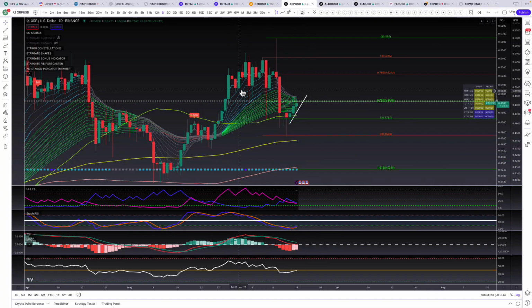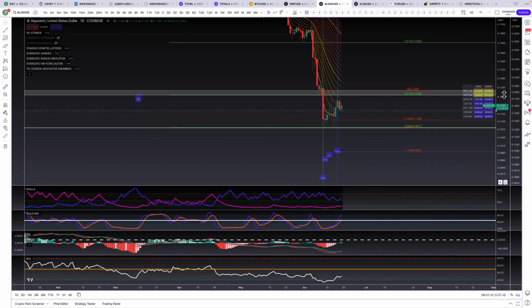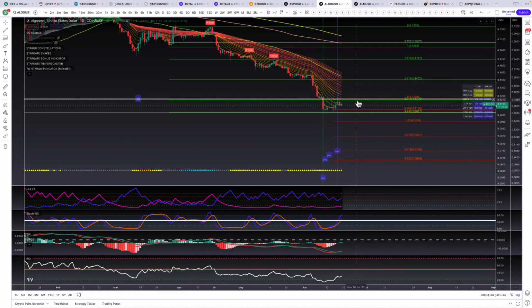But right now we have some signs of the momentum starting to pick up. If we look at Algo, same thing. All the altcoins are basically the same thing right now. They just need a push up past their key levels here.